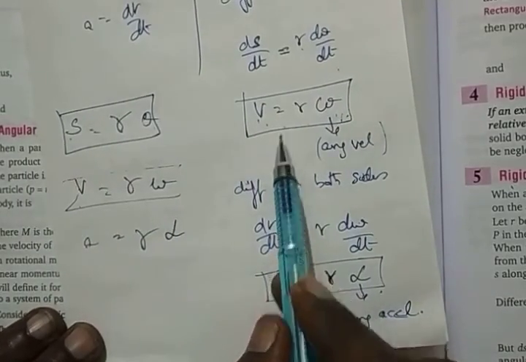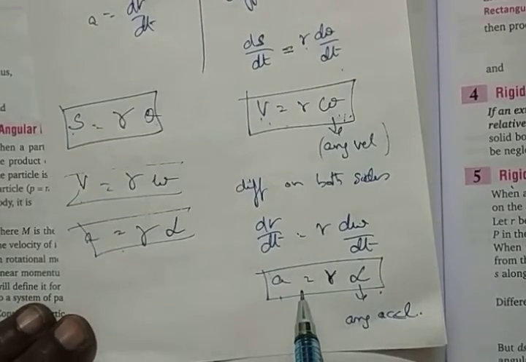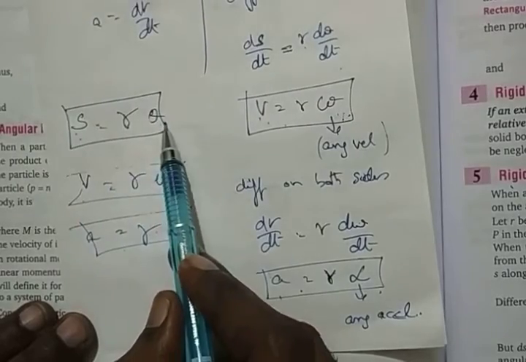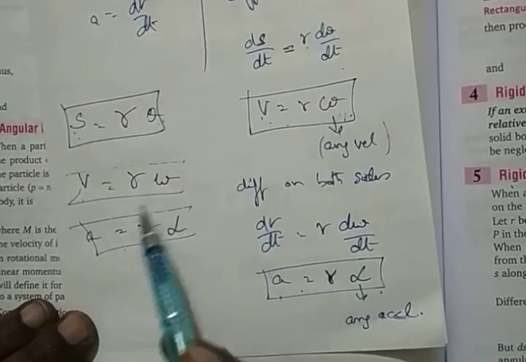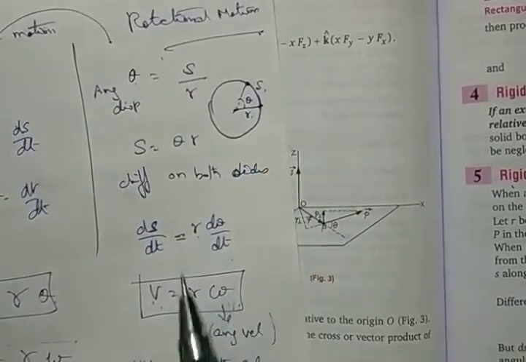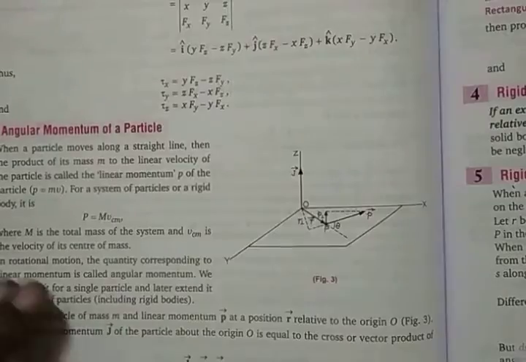It was right here. Acceleration is going to be equal to r alpha. It is right here. All three. So from linear velocity to angular velocity, from linear acceleration to angular acceleration, you have to multiply by the radius of rotation. So that is very important.